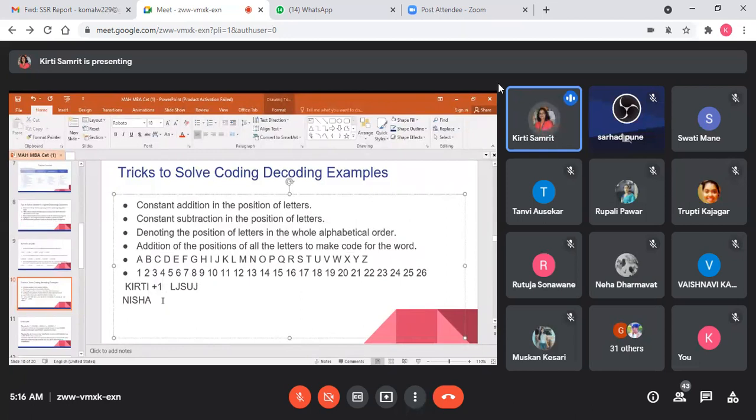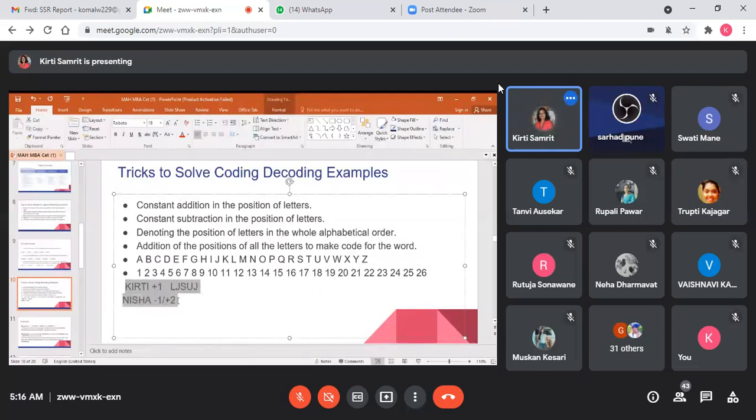Sometimes minus one logic may be applied. If there is a K, there will be a J. If there is an I, there will be an H. So minus one logic can be there, or plus two logic, or plus three, or minus two, minus three. That logic you have to find out here.